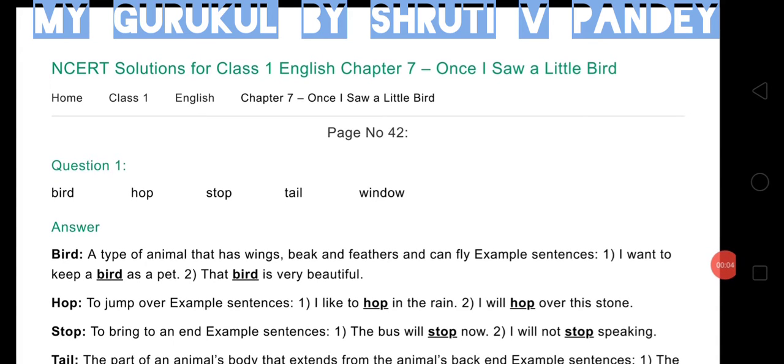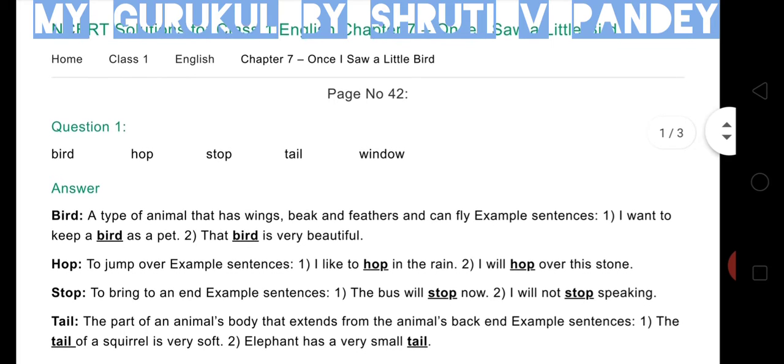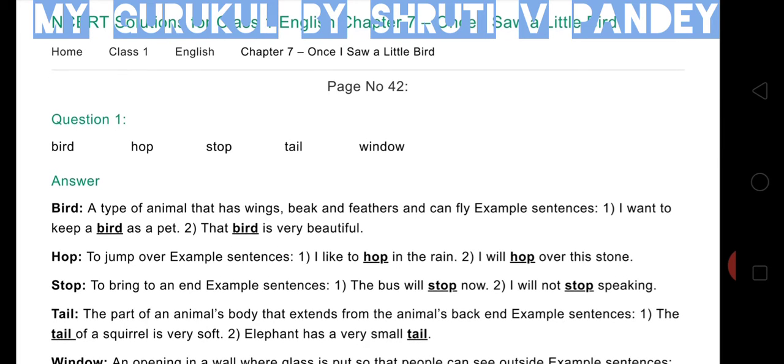NCERT Marigold Chapter 7, Once I Saw a Little Bird. Children, after this lesson, it's time to do the question and answers. So let us start with some new words.